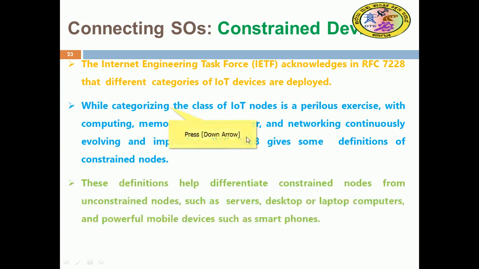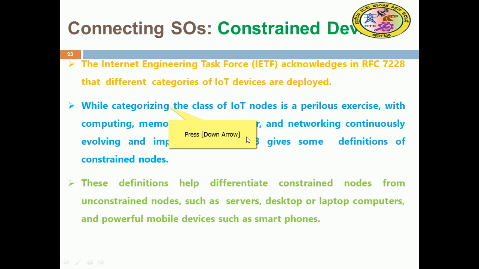These definitions help differentiate constrained nodes from unconstrained nodes. Most of the nodes which we have observed in the IT network are unconstrained. They are traditional, and they are very effective compared to the constrained nodes.